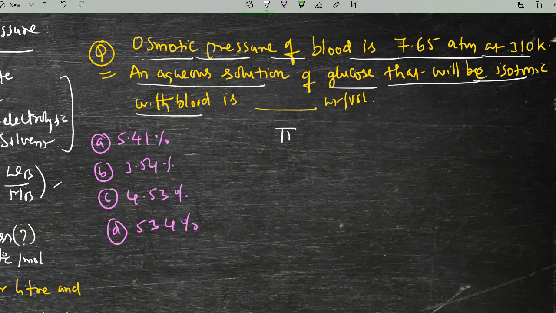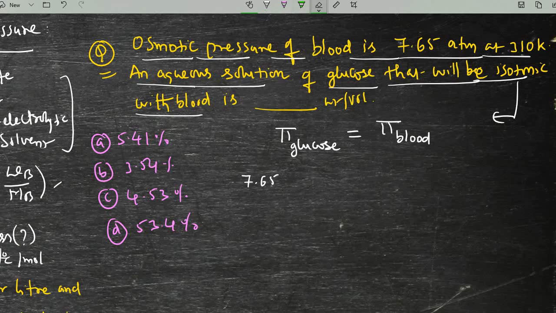That means osmotic pressure of glucose is equal to osmotic pressure of blood when they are said to be isotonic. If you apply, glucose osmotic pressure is 7.65, the blood osmotic pressure is 7.65.